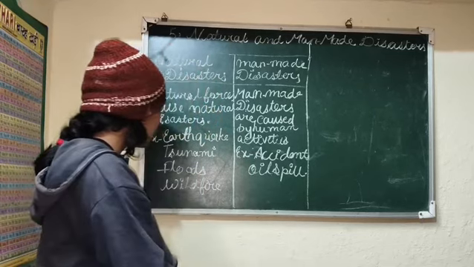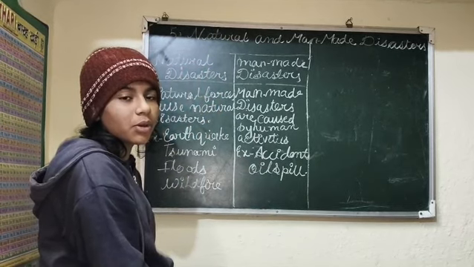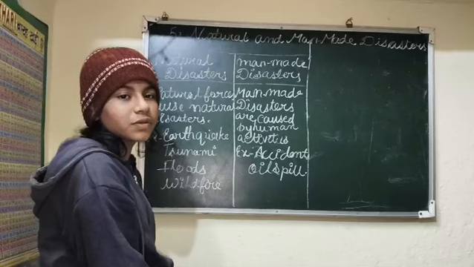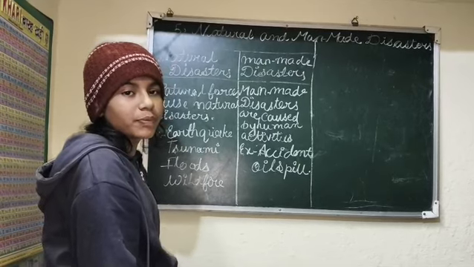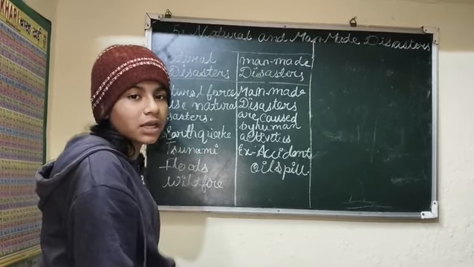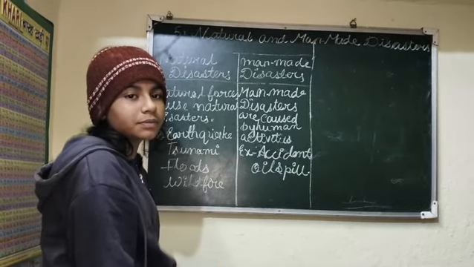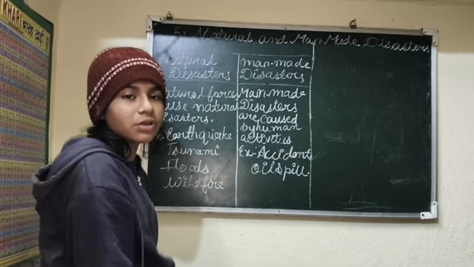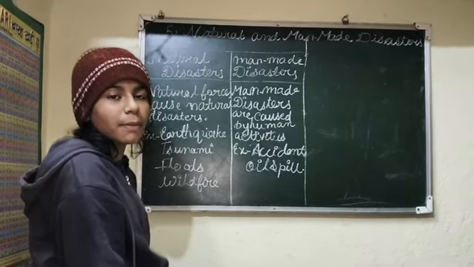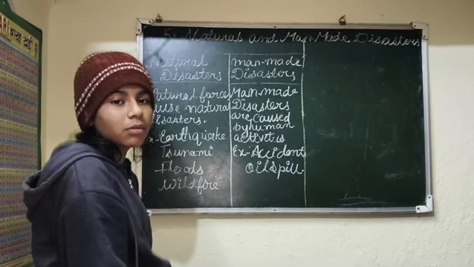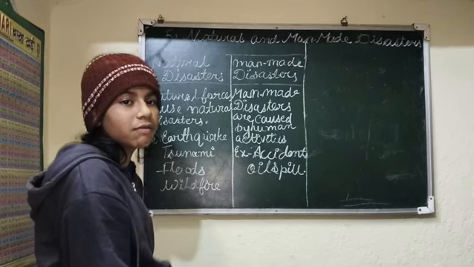Then one more question comes in flood: why is Bihar a flood prone area? Bihar is a flood prone area because it shares its boundary with the mountainous region of Nepal. When heavy rain occurs in the mountainous region of eastern or northern Nepal, the water flows through the drainages of Bhagmati, Narayani and Kosi rivers, which break down the banks of Bihar, and this is the reason why Bihar is a flood prone area.